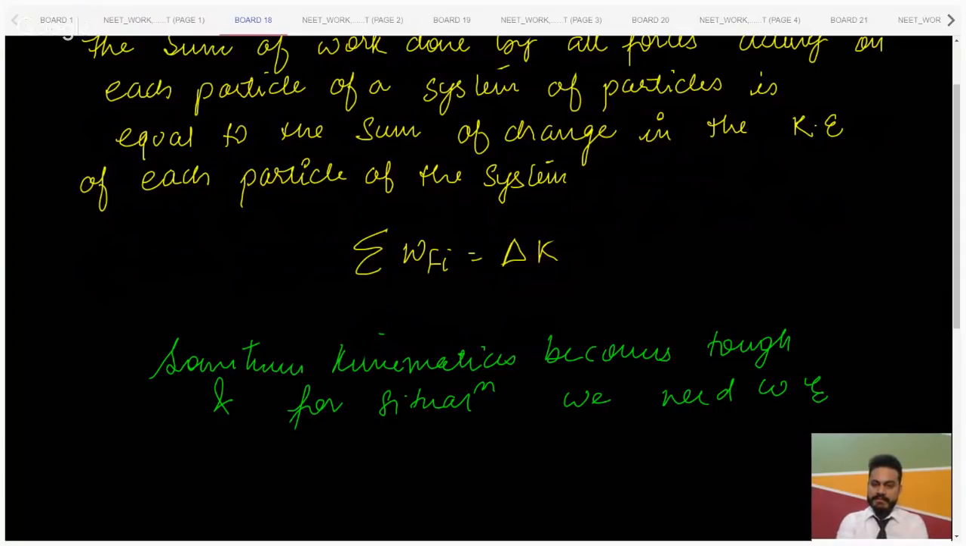Please say some important topics for NEET. From this chapter, it is the work energy theorem, and then circular motion, then power. These things will be coming up.